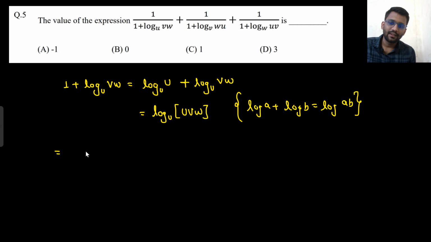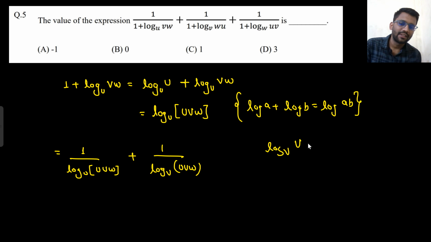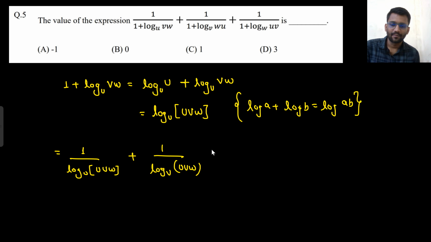Okay, so similarly, in this way you could write 1 upon log base uvw of u, plus 1 upon log base uvw of v. Again, why so? Because here you would write log v plus log v of wu, so basically log v of wu into v. This would be written, right? Plus 1 upon log base uvw of w. Okay, now if this would go upward, what will happen?